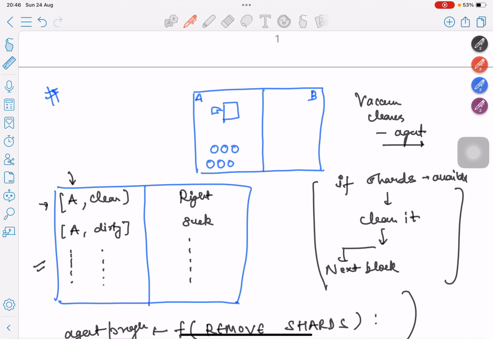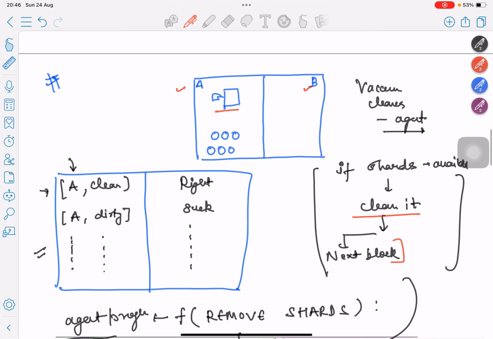Consider this vacuum cleaner, which is defined by this particular agent function. Here we have two blocks, A and B. If it lies in a particular block and there are shards or pieces of material in that block, it will clean it; otherwise it will move to the next block.